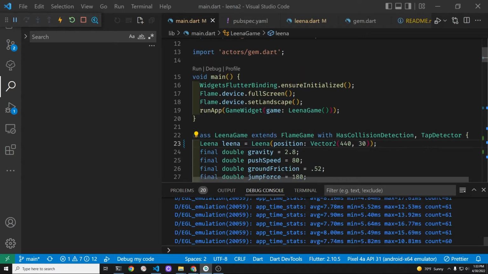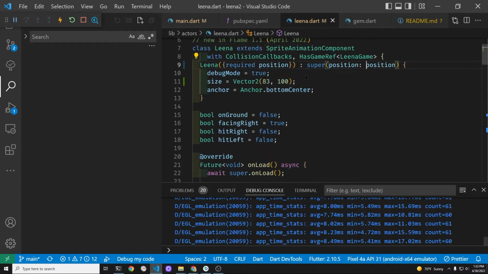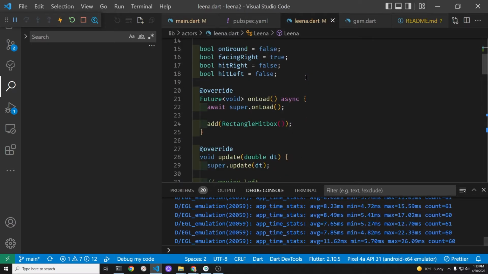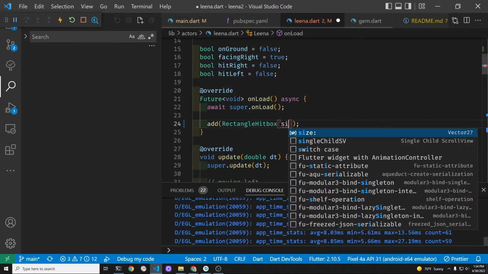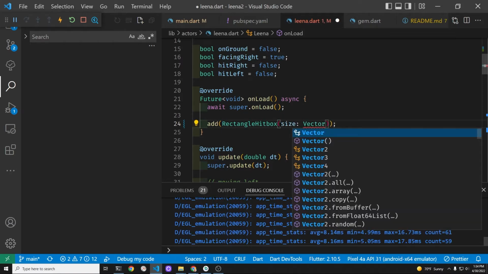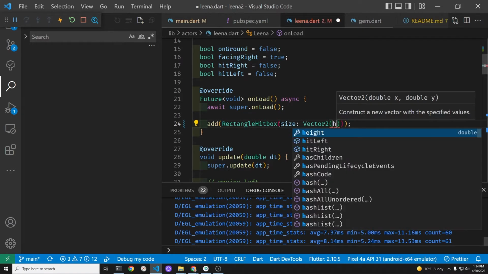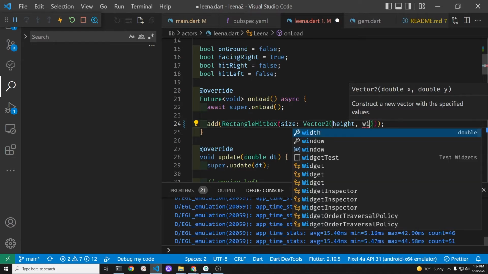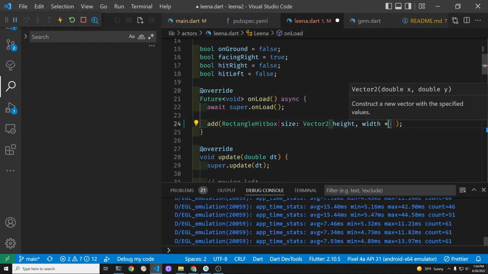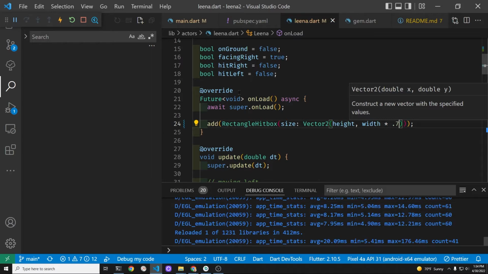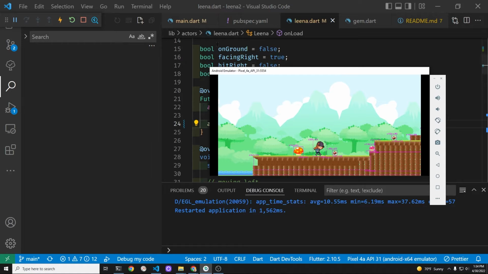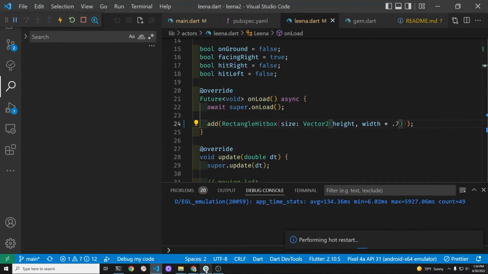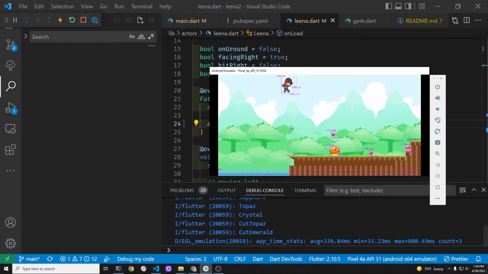I'm going to start adjusting the size of the hitbox. The objective being to reduce the width of the hitbox so that when Leena tries to go up onto a platform or avoid a bush, the width of the skateboard will be a more accurate representation of where she can and can't go. So the rectangle hitbox has a property called size, and we can set this to the full height of the sprite animation component and 70% of the width.